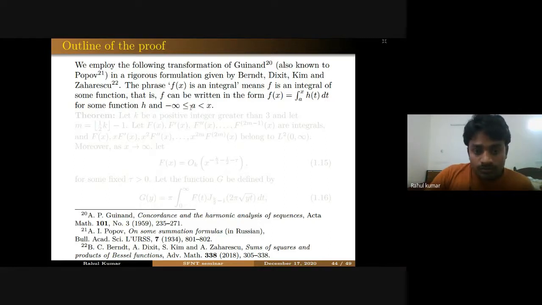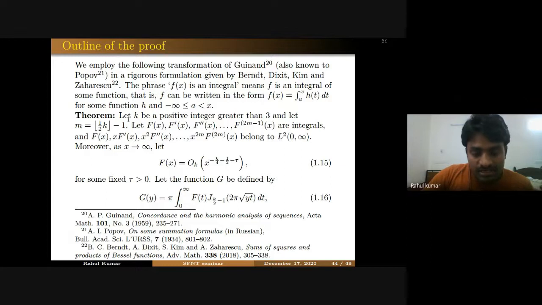So this formula says that if you take k to be any positive integer greater than 3, and you take m like this, then you take f(x) such that f(x), f prime of x, and f double prime of x must all be integrals. What do we mean by integrals? f(x) is an integral means that f is an integral of some function, that is, f must be written in this form, an integral of some function h between minus infinity and x.